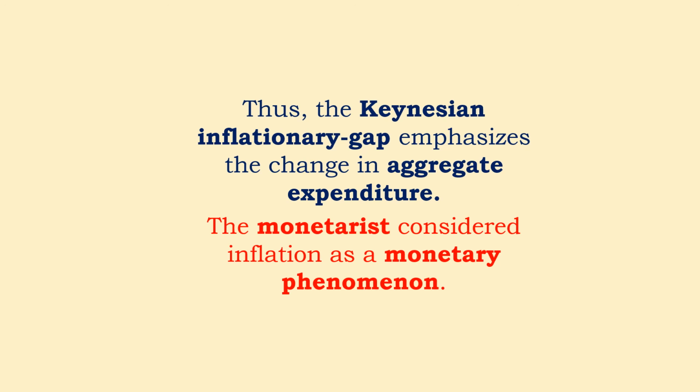According to the Keynesian school, it is government fiscal policy that matters, whereas the monetarists argue that it is the central bank or the monetary authority that is responsible for bringing about stability in an economy. So the monetarists consider inflation as a monetary phenomenon. Therefore, it is the role of the monetary authority to control inflationary pressures in the economy and bring the economy back to a state of stability.